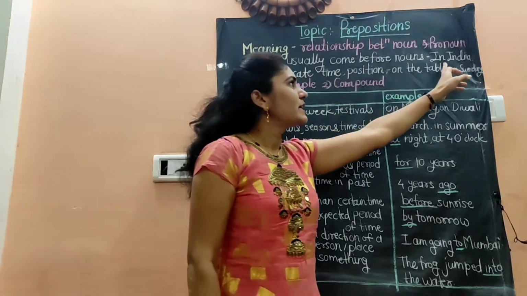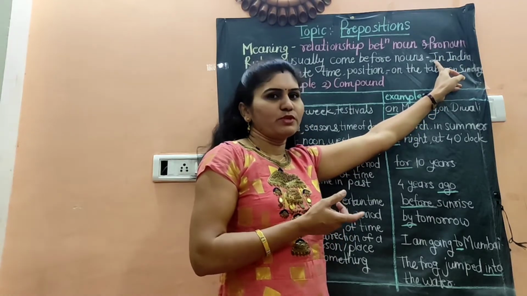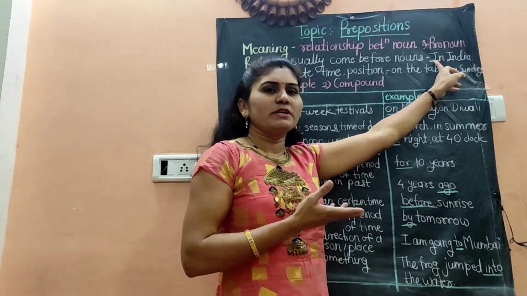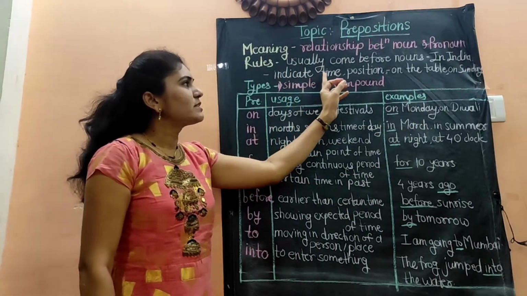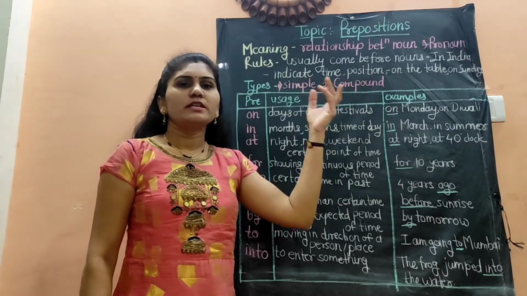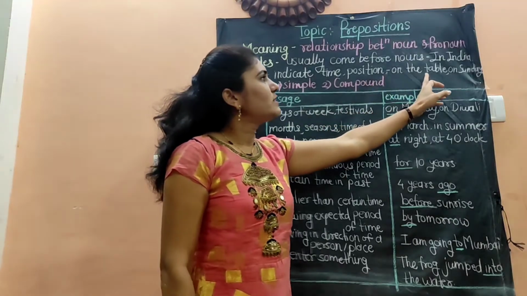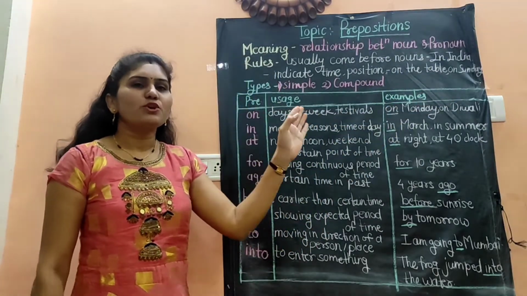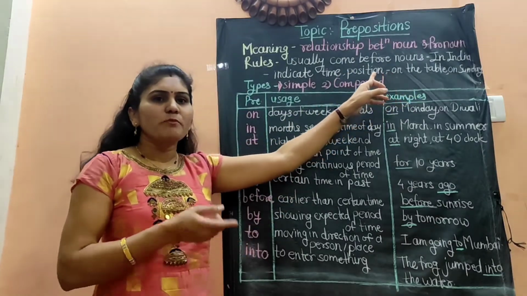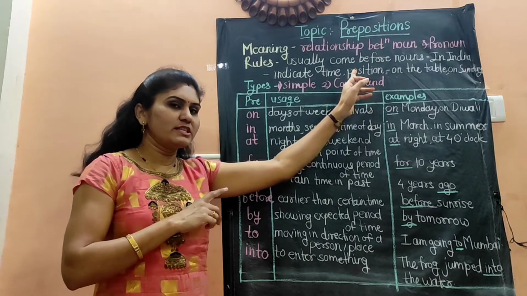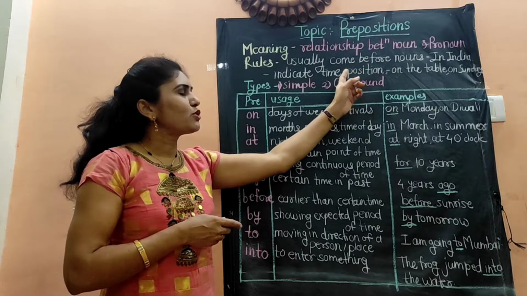For example, in India. India is the noun, and we have used the preposition in before India. In India, on Monday, on Sunday. Prepositions indicate the time or position of a thing or a person. Let's see the example: on the table. The pen is on the table. On, this preposition is indicating the position of the pen. Where is the pen? The pen is on the table. Means it is indicating the position of a thing.